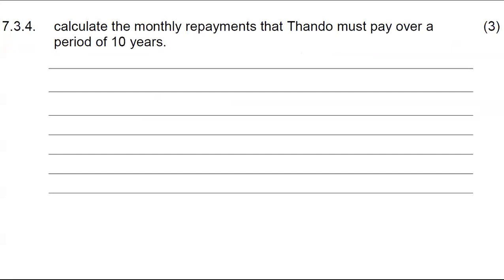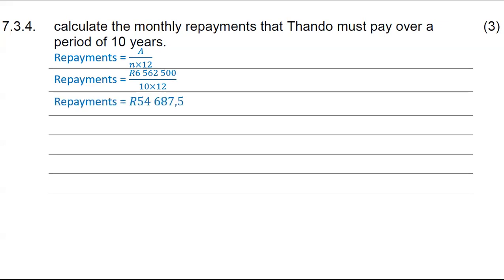Here they want us to calculate the monthly repayments that Tando must pay over a period of 10 years. To calculate the monthly repayments, you will have to use this formula. Your repayments will be A divided by n times 12. A is the accumulated amount of the loan, n is the loan period. So the accumulated amount of the loan, we said it was 6,562,500. n is the loan period, which is 10 years. Now calculating this, it'll give you monthly repayments of 54,687.5.